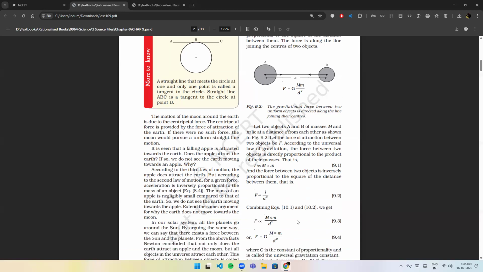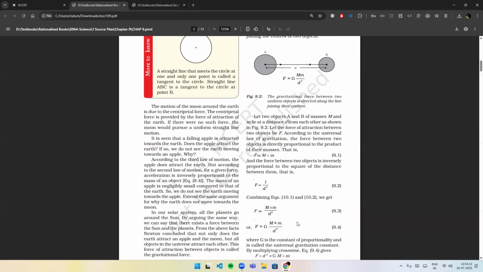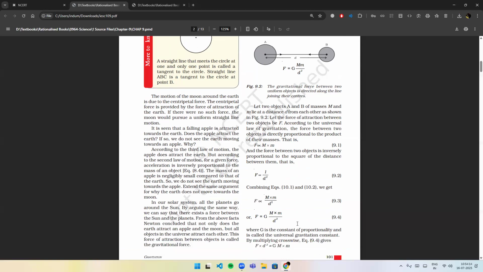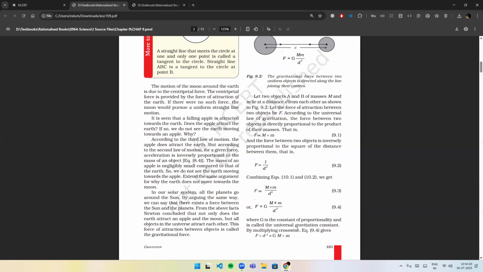Let the force of attraction between two objects be F. According to the universal law of gravitation, the force between two objects is directly proportional to the product of their masses. And the force between the two objects is inversely proportional to the square of the distance between them.